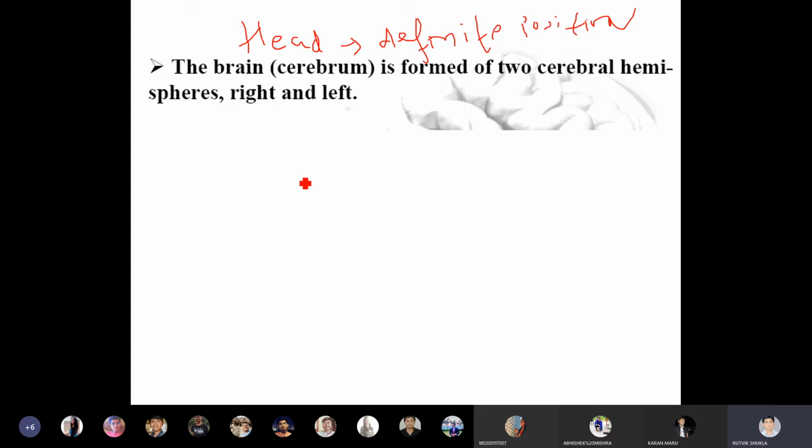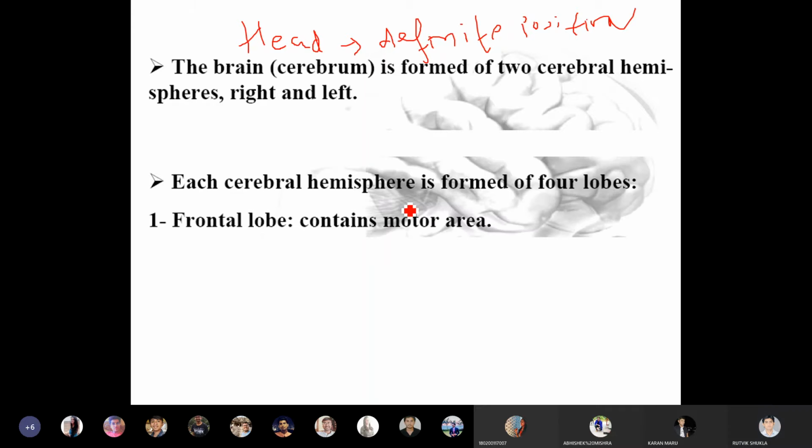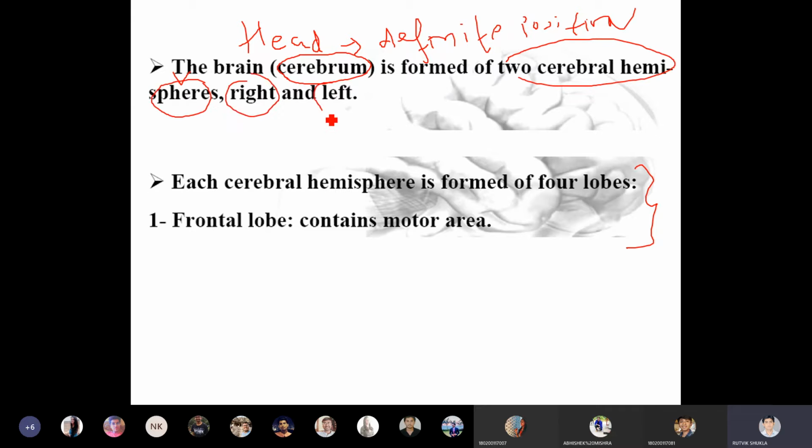Now in order to understand that position, first you need to see what are the different sites where you can put the electrode. For that you have to see this, the brain or the cerebrum, that is the largest part of the brain, is formed of two cerebral hemispheres, right hemisphere and left hemisphere. That is, the right brain and the left brain. The big brain can be said to be the right big brain and the left big brain.